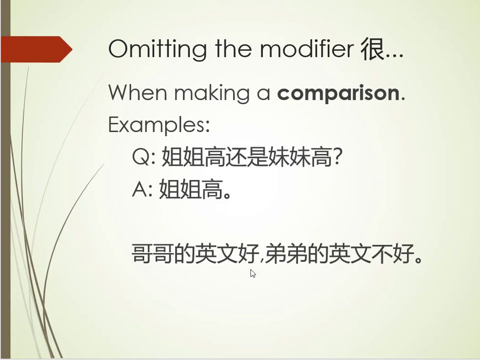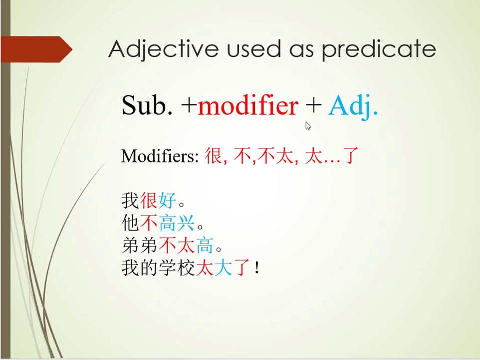哥哥的英文好，弟弟的英文不好. They're making a comparison between older brother's English and younger brother's English. Older brother's English is good, younger brother's English is not good. In this sentence pattern, we've also learned other modifiers that can be used here besides 很, and the ones you've learned are 不, 不太, and 太了. So let's take a look at them.